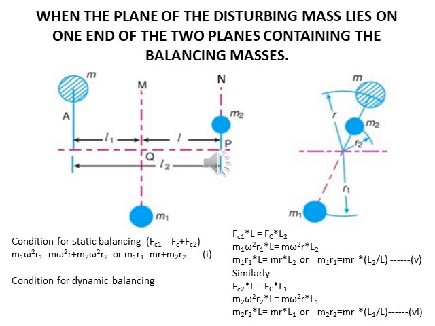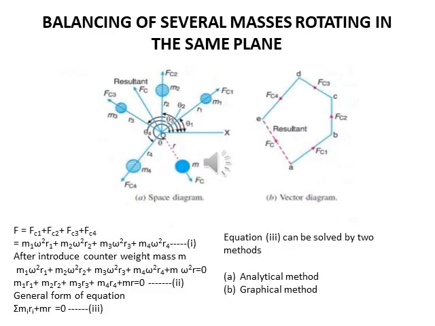Similarly, find the balancing force in the plane L and take moment about O, which is shown by the equation Fc2 into L equal to Fc into L1. By this calculation we get the dynamic equation, which is m2 r2 equal to m r L1 upon L. So now we come to our third case, balancing of several masses rotating in the same plane.